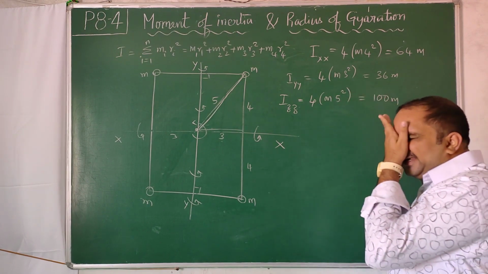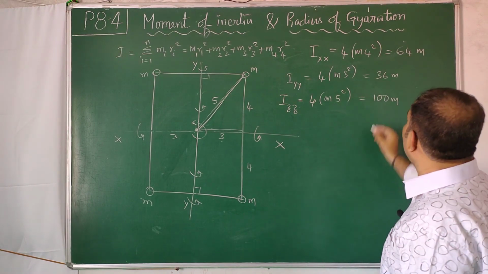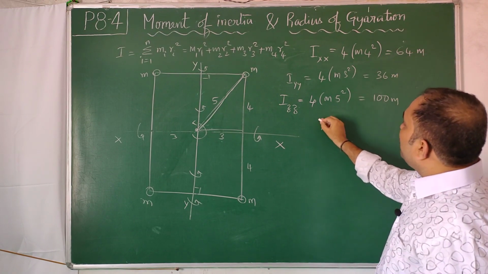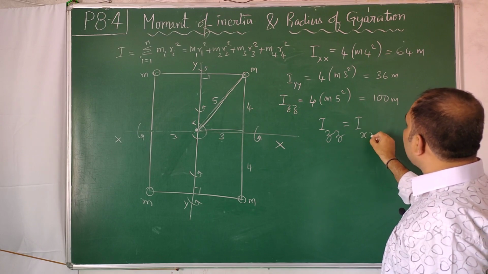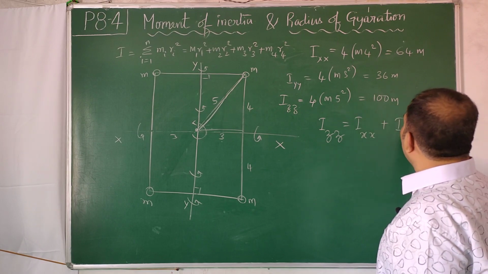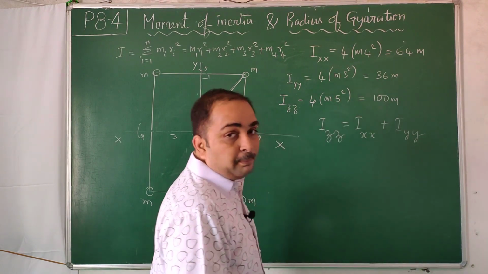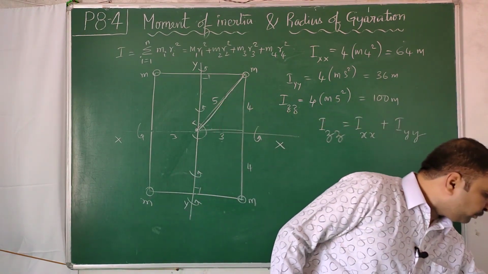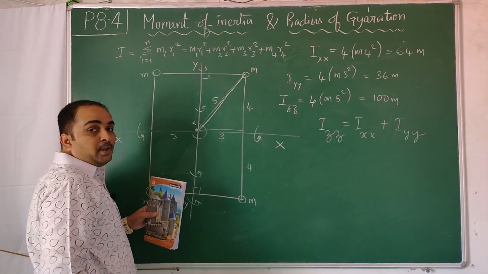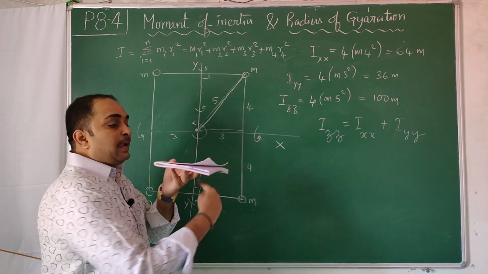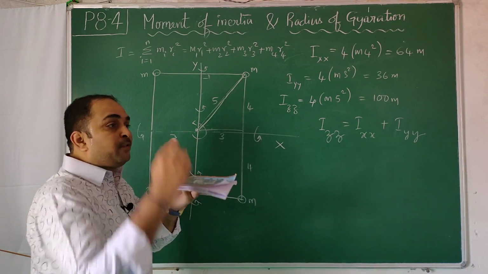If you concentrate and look, something connects them. This plus this is equal to this. The moment of inertia about the z axis is equal to the moment of inertia about the x axis plus the moment of inertia about the y axis. This itself is called the perpendicular axis theorem. But here the problem is that the book was kept in the xy plane. If instead the book was kept in the xz plane, then I xx plus I zz will give you I yy.